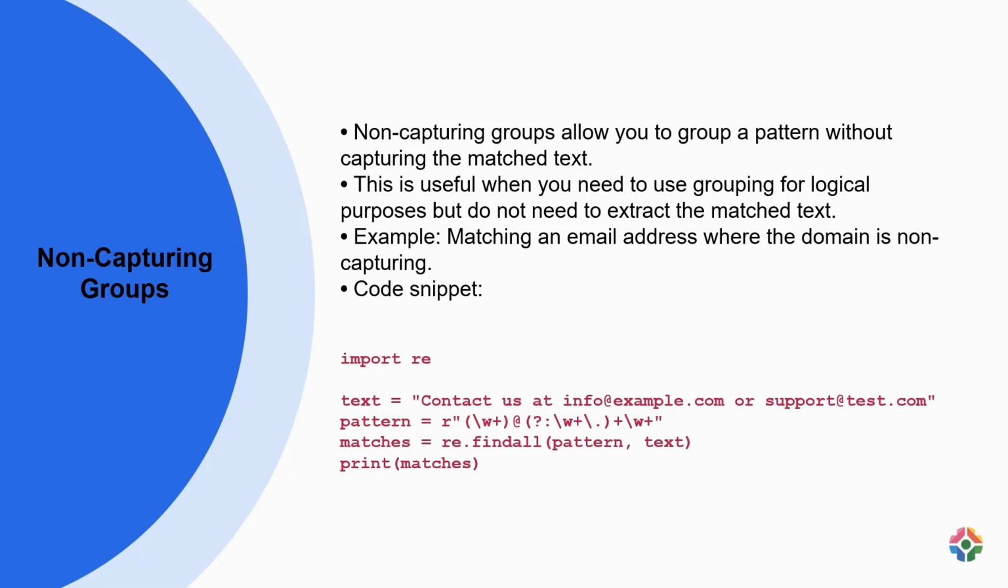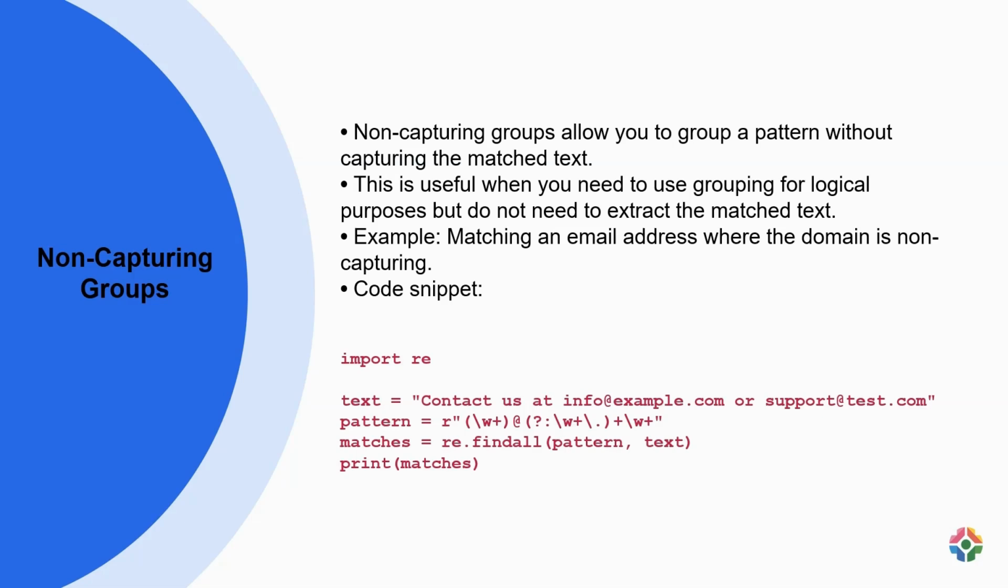For example, imagine you have a list of email addresses and you are interested in extracting the username part, but only want to group the domain part for organization purposes without capturing it. Using a non-capturing group, you can create a pattern like (?:...)+. In the given Python code snippet, the regex pattern \w+@(?:\w+\.)+\w+ is employed to match email addresses where the domain part is utilized as a non-capturing group. When applied to the input text, it will extract the email addresses while only capturing the username part and not